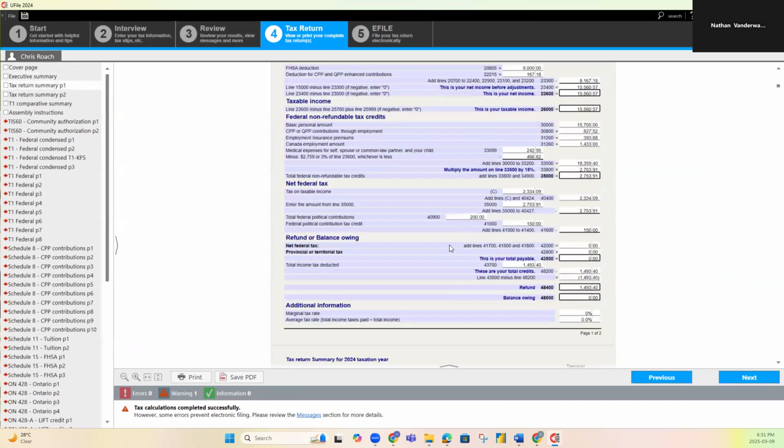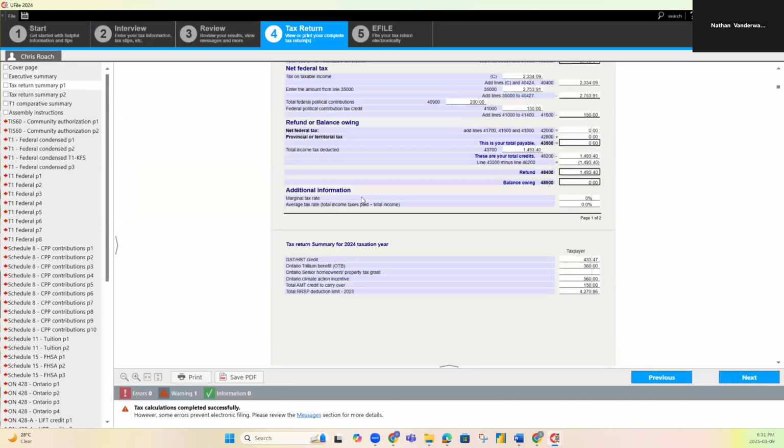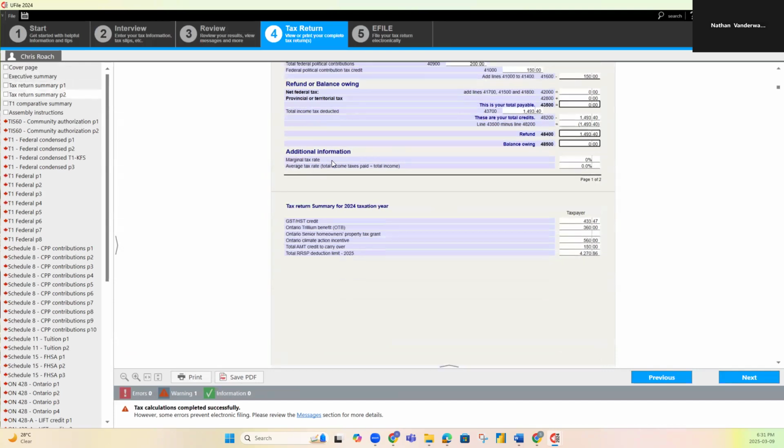You're also going to receive payments, so you'll scroll down to additional information. You'll receive your GST/HST credits, Ontario Trillium Benefit, Ontario Climate Action, and the credit carryover. That's not a payment, that's just letting us know that he has a credit amount carried over to a future year.